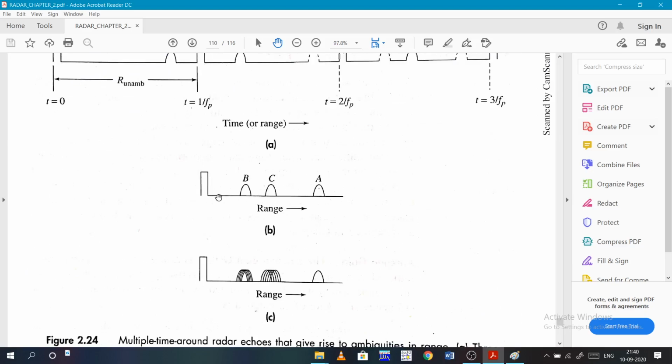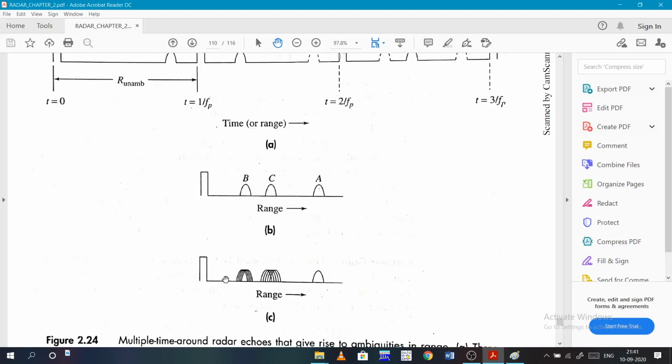If there is a small change in the pulse repetition frequency, the target which was within the unambiguous range will not change. The position will be the same, but the other two will vary, because they are not in this range. So from that we can detect which is within the unambiguous range and which is not.